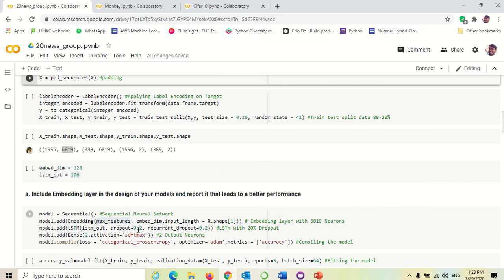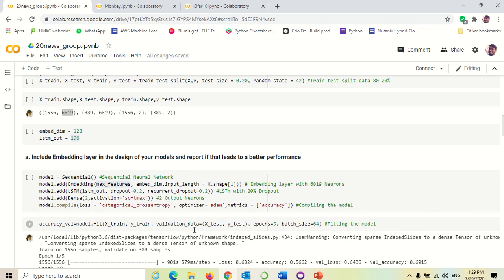And for the LSTM, I have taken dropout of 0.2 and recurrent dropout of 0.2. For the dense layer, I have taken 2 neurons. This is the last layer, with softmax as the activation. While compiling, I took the loss as categorical cross-entropy and the optimizer as Adam. The metric is accuracy. While fitting the model, I have taken 5 epochs.